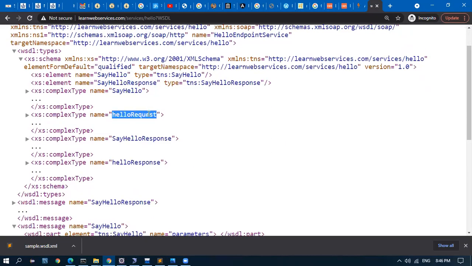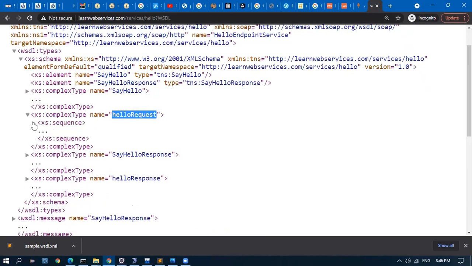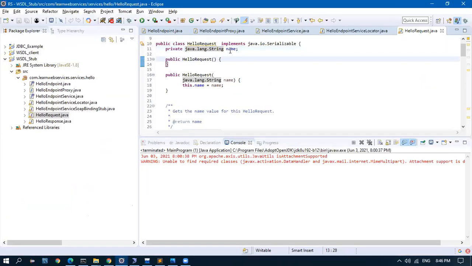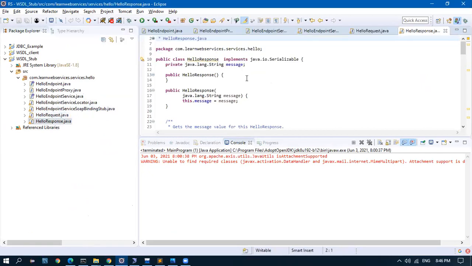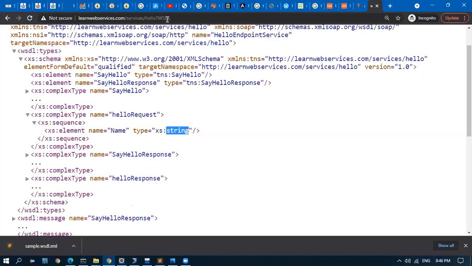Here it is, hello request, and it should take name, type is string. The same thing. Whatever is in the XML document will automatically come here. We are not giving anything. It is using the same URL, if you notice.